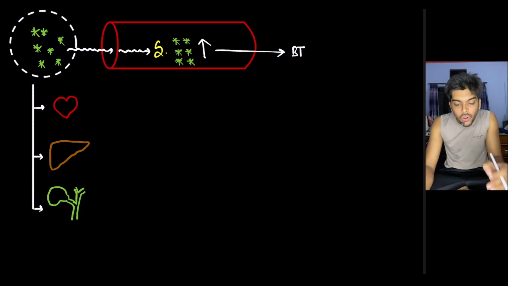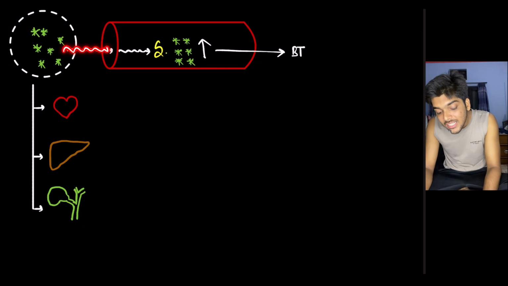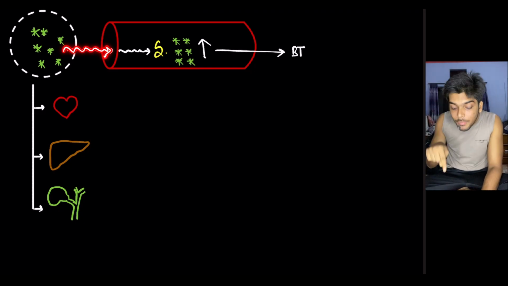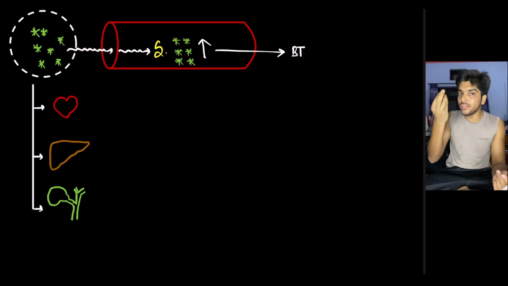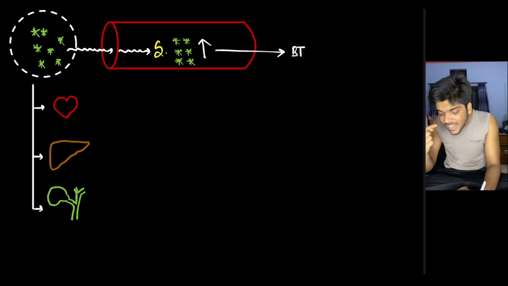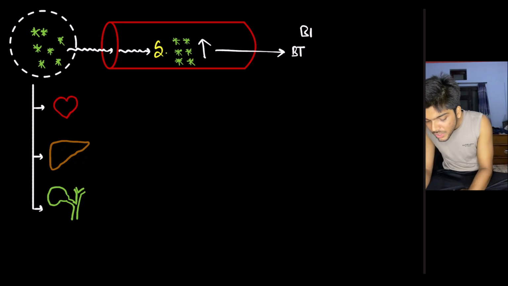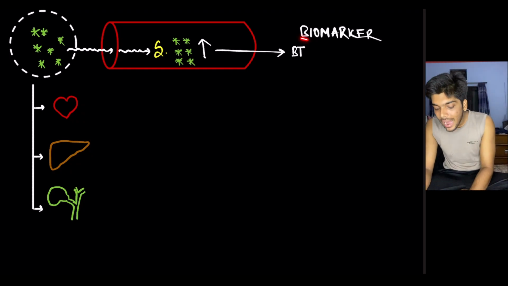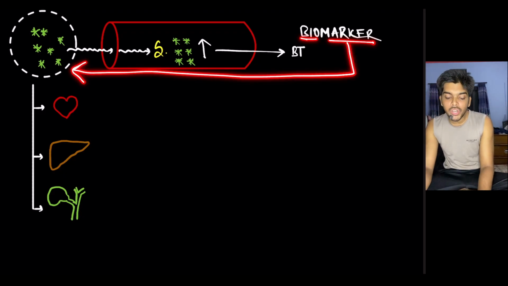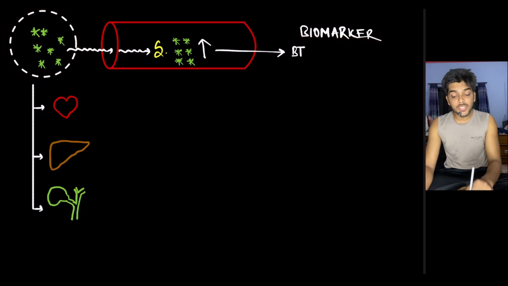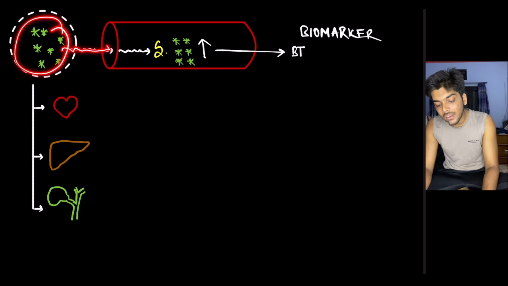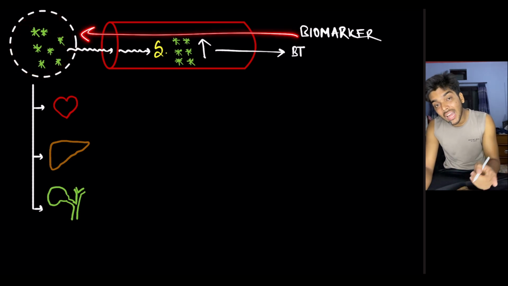So you are diagnosing the injury to the cell with the help of the leakage of this cell-specific chemical into the blood. And you carry out a blood test for that. This particular chemical is referred to as a biomarker. So what are biomarkers? They are biochemical markers that allow for the diagnosis of injury to a specific cell. Why specific cell? Because the biomarker is also usually specific to that cell.